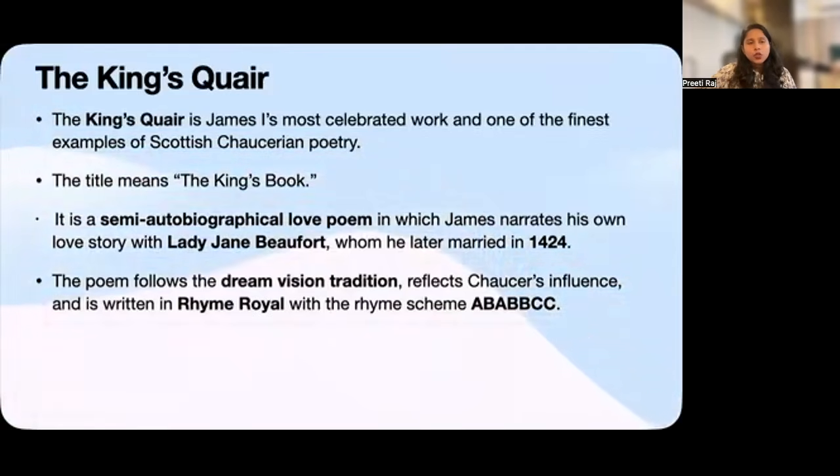From a literary point of view, The Kingis Quair clearly shows the influence of Geoffrey Chaucer. It follows the dream vision tradition, where the poet presents his experiences through the framework of a dream. Another important examination point that you should keep in mind is that the poem is written in rhyme royal, and the rhyme scheme is ABABBCC. This is one of Chaucer's favorite verse forms, and James adopted it with remarkable skill. Through The Kingis Quair, James proved that Scottish poets could borrow Chaucer's literary technique while creating poetry that reflected their own experiences and Scottish identity.